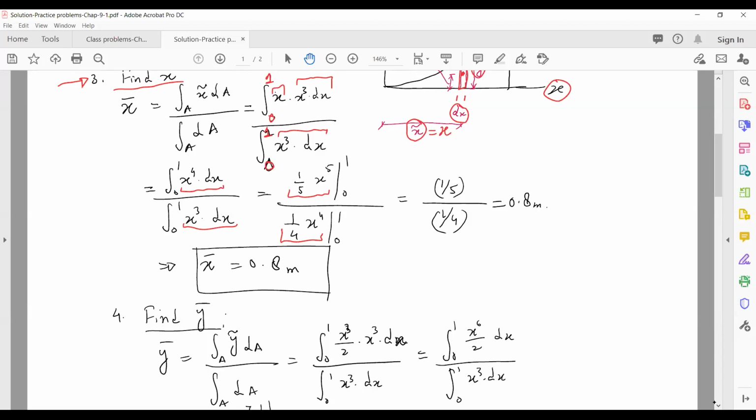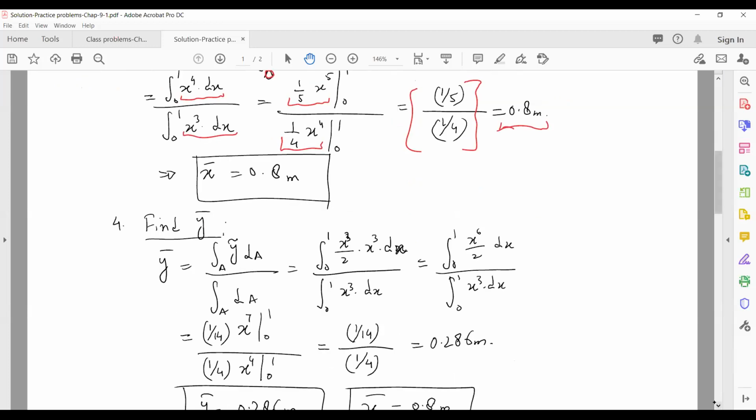If you solve that, you'll get 1 by 5 divided by 1 by 4, which equals 0.8 meters. So that's how we found x bar, which is 0.8 meters.